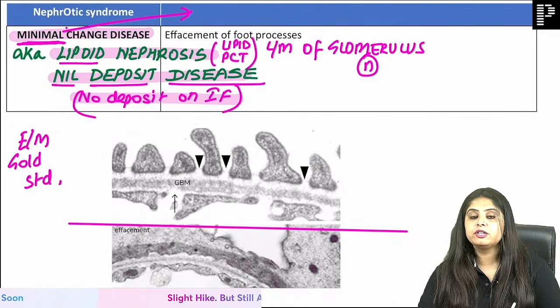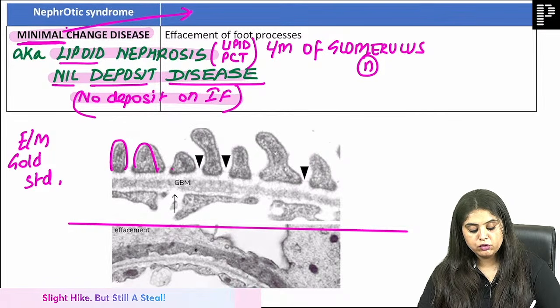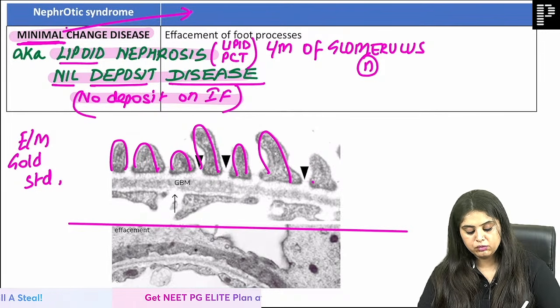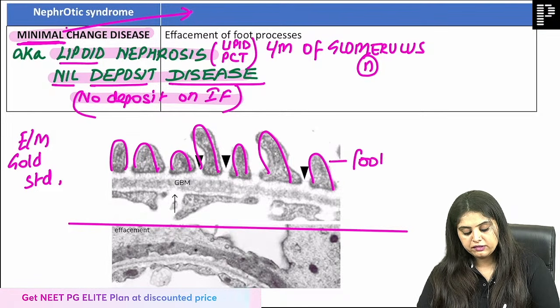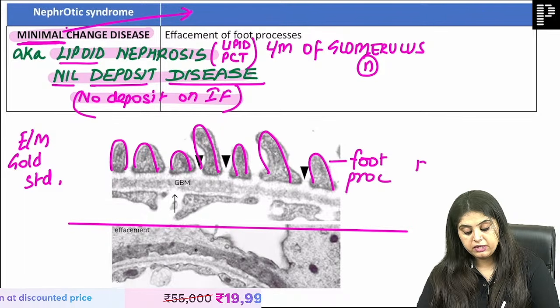These are the only two pictures. The first electron microscopy is normal. What are these processes known as? These are known as the foot processes, and I'm telling you this is the normal kidney.